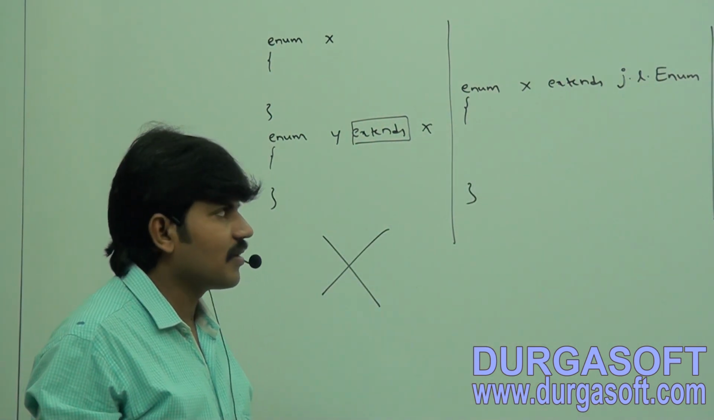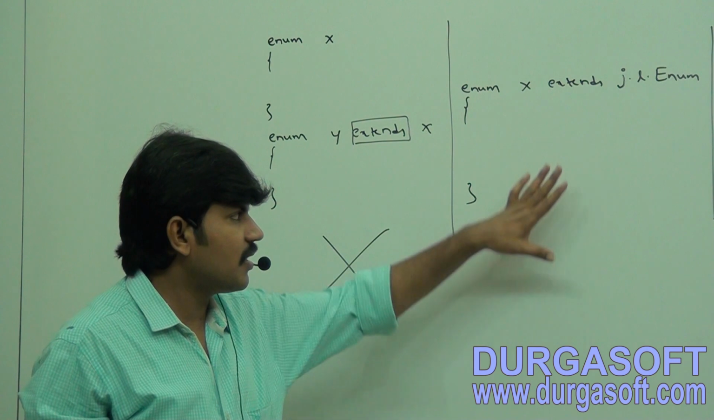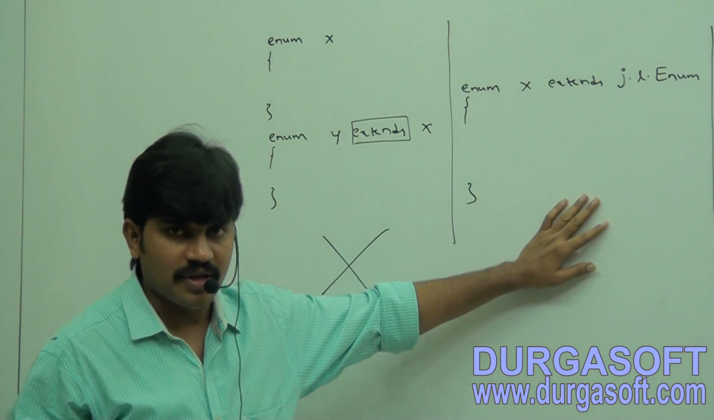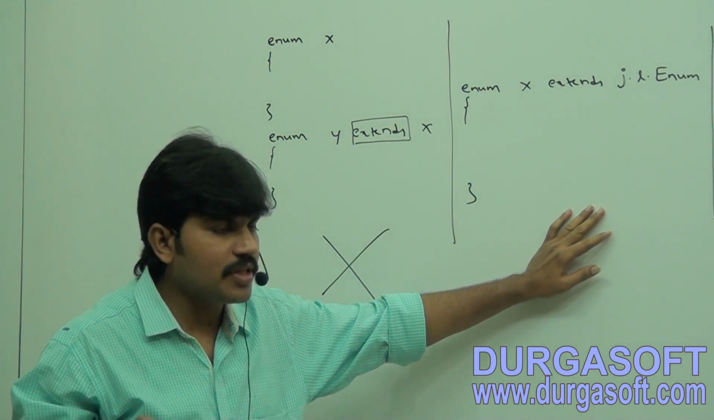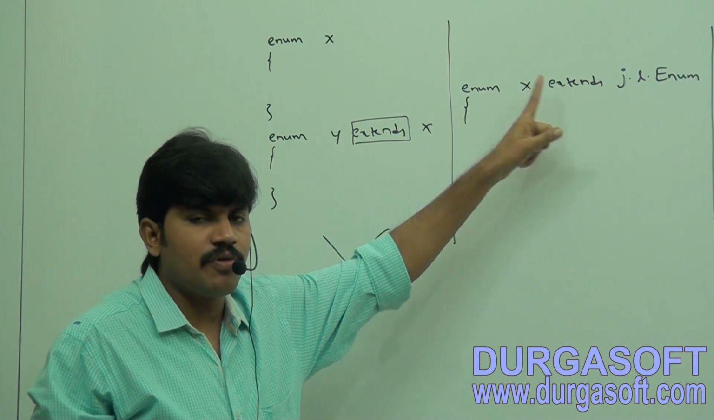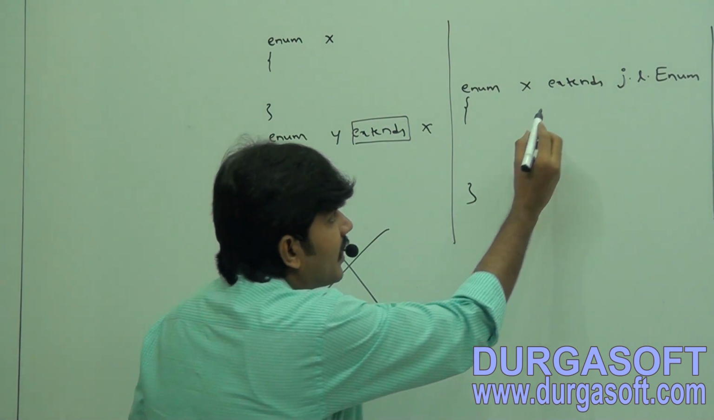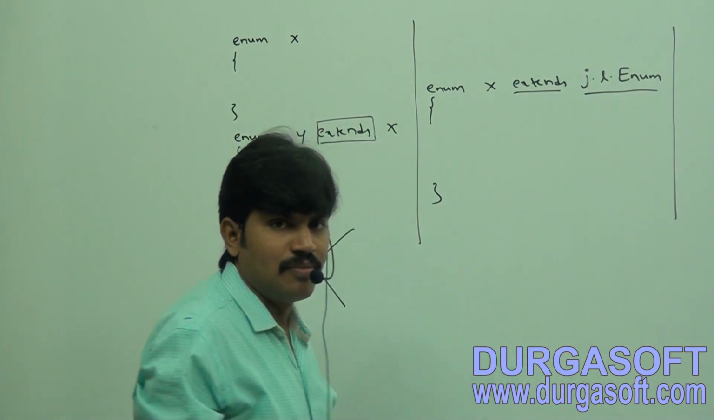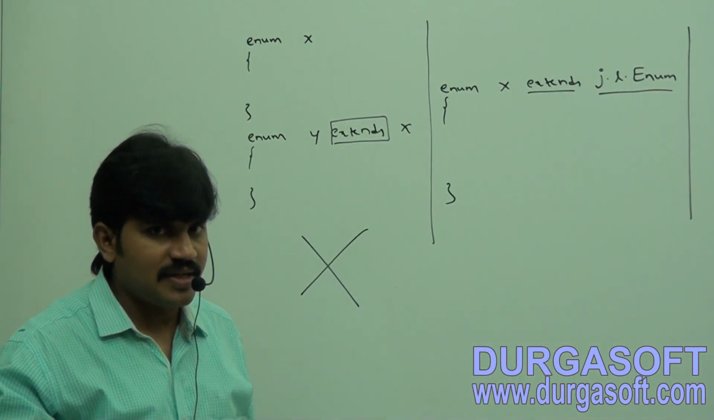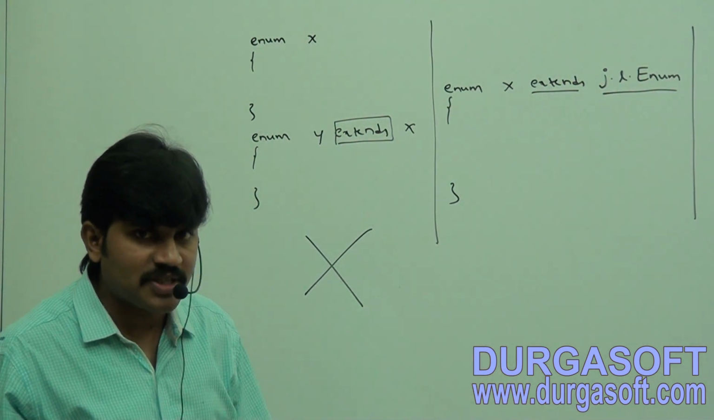I will ask the compiler, can you please compile? Then immediately the compiler is going to tell, Durga, I can't compile. What is the problem? You are using the extends keyword for enum, then how can I compile? Then I told, sir, after extends what I took? Java.lang.Enum only. Every enum is always extending java.lang.Enum. I wrote it explicitly. What is the problem?